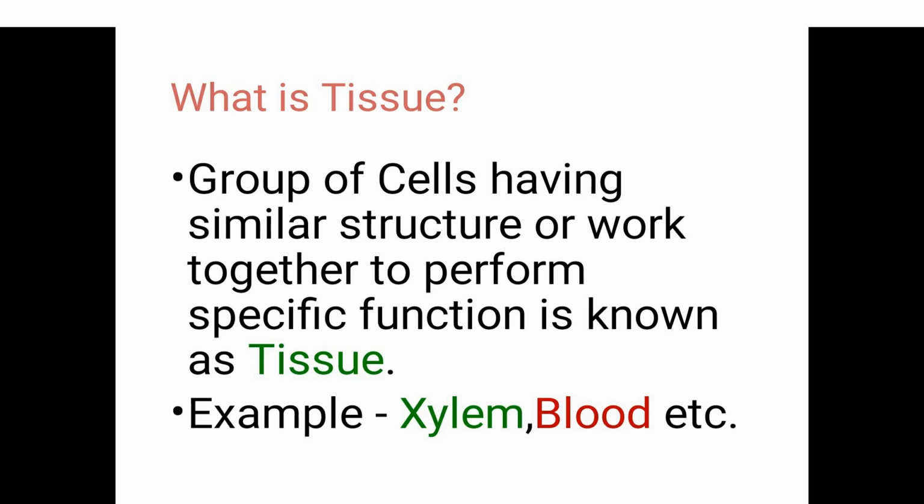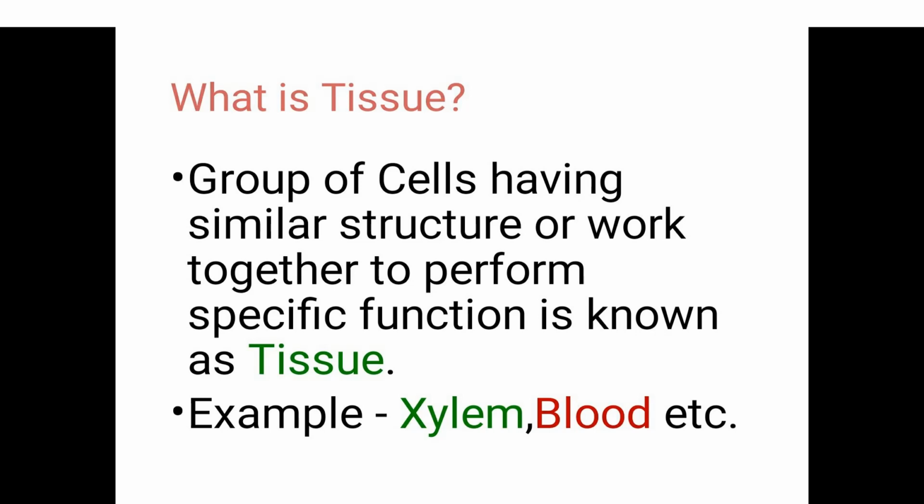In the last chapter you studied about the cell, and I told you that cell is the fundamental unit of life. In that chapter I discussed why cell is a fundamental unit of life, because a group of cells form tissues, and a group of tissues form an organ, a group of organs form an organ system, and a group of organ systems form an organism.